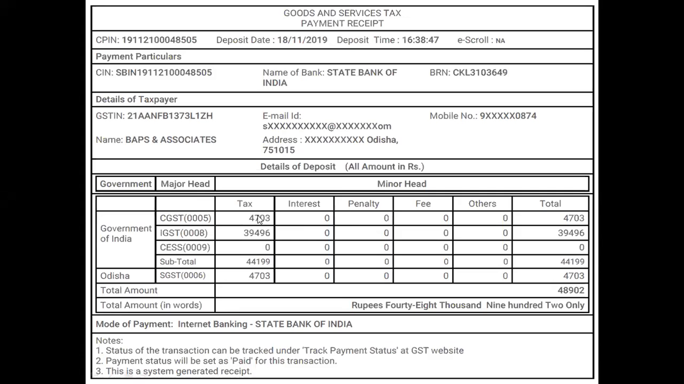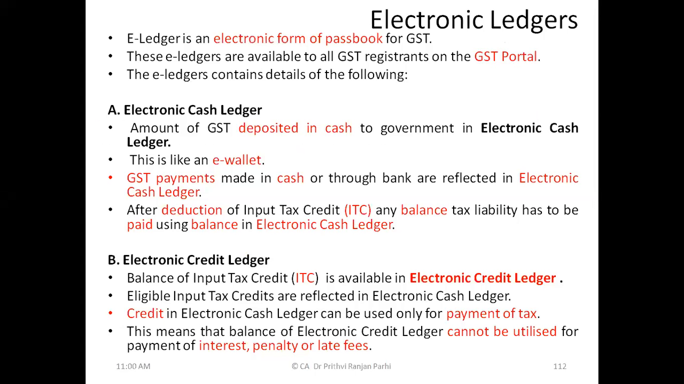You see, CGST this much has been deposited, IGST this much has been deposited. SGST this much amount has been deposited. This is how, when you deposit money, it is deposited in different accounts. When you deposit something, whether in cash or through bank, it is reflected in electronic cash ledger. So any money which is deposited in a government account is deposited in electronic cash ledger. It is just like an e-wallet. What can you do in this cash ledger? You can make GST payments. GST payments made in cash or through bank are reflected in electronic cash ledger.